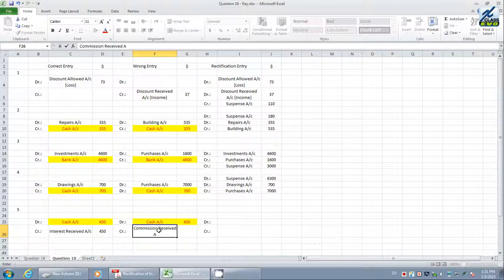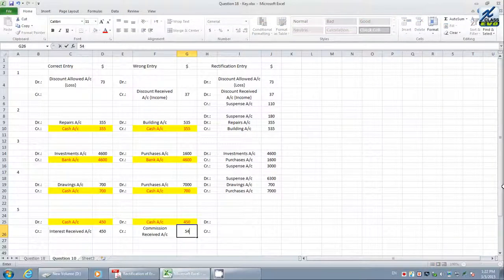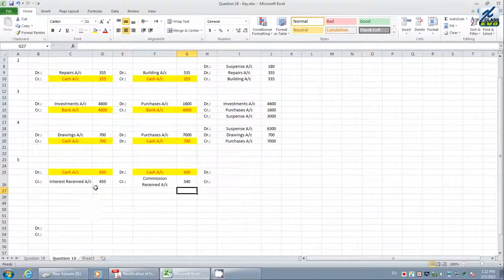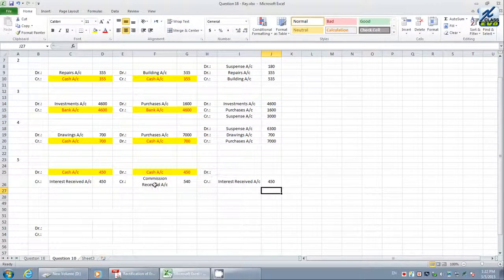Okay, commission received account, but the value is also a mistake. They have written it as 540. Now, what do we need in the rectification entry? We want the interest received account on the credit side. Therefore, interest received is credited with the original value of 450. We don't want commission received. Therefore, commission received must be debited with the value of 540.